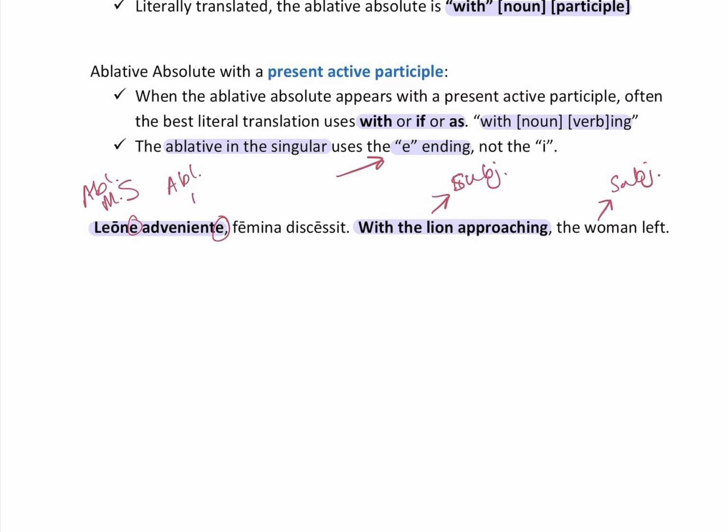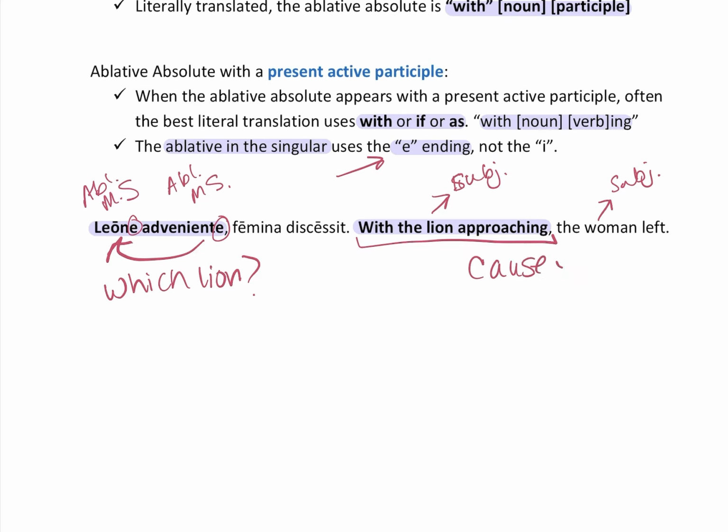Remember, they have to match because the participle approaching modifies lion. And it answers the question, which lion? The approaching one. And the participial phrase, with the lion approaching, shows a cause relationship with the rest of the sentence. The participial phrase tells us the cause of why the woman left.